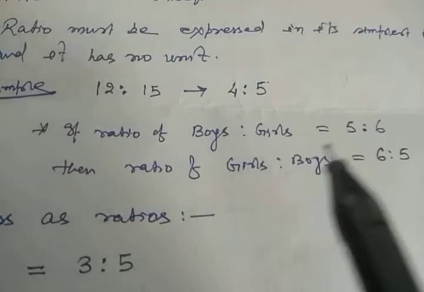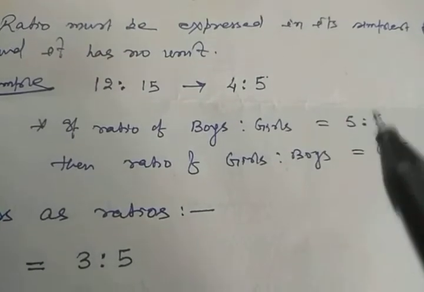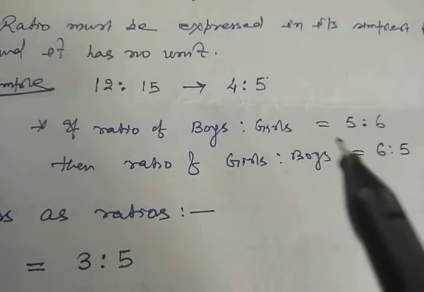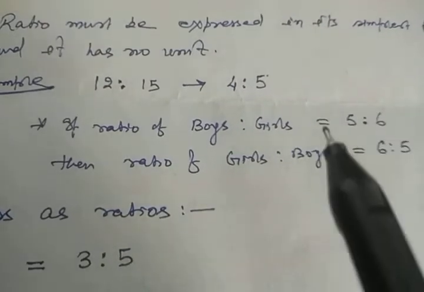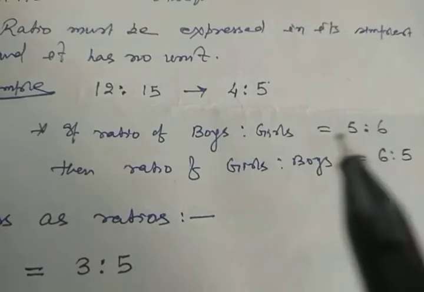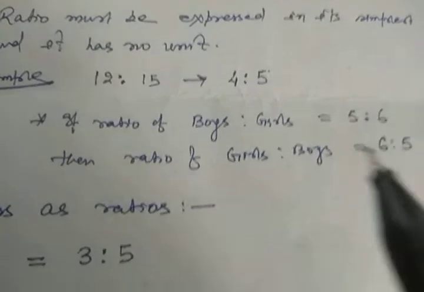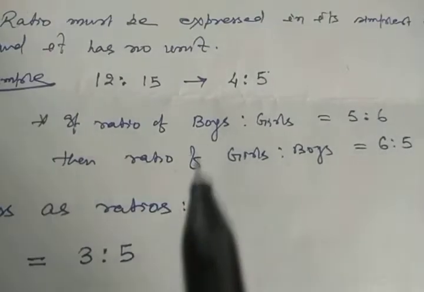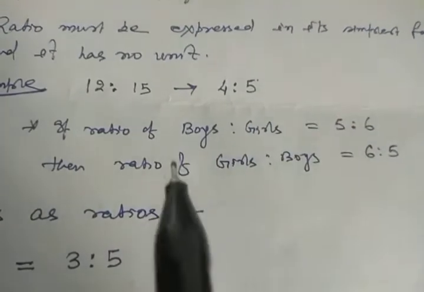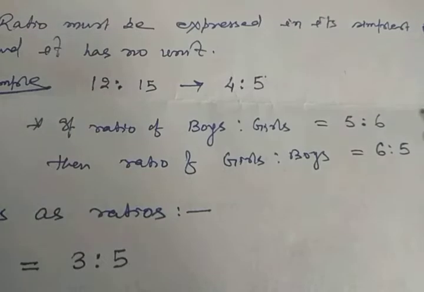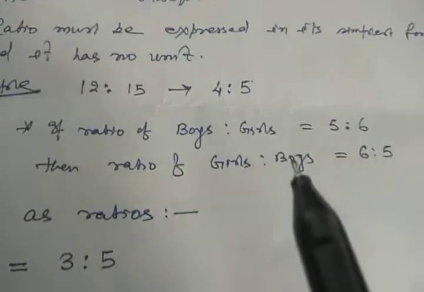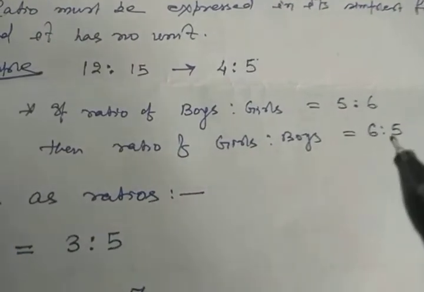Then 5 is not the number of boys and 6 is not the number of girls; they are simply parts of a ratio. If boys to girls is 5:6, then girls to boys should be 6:5.